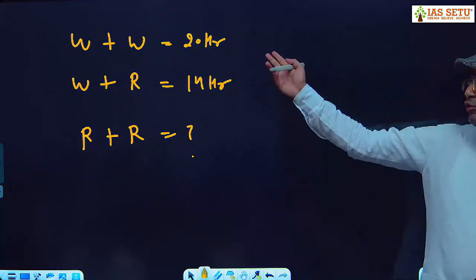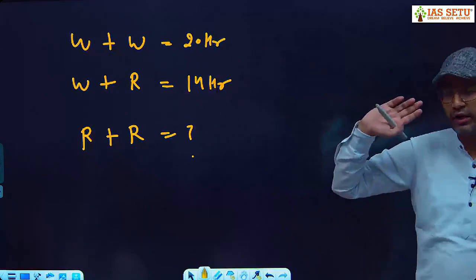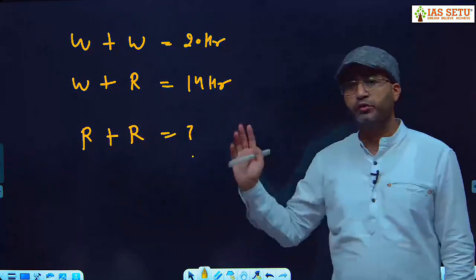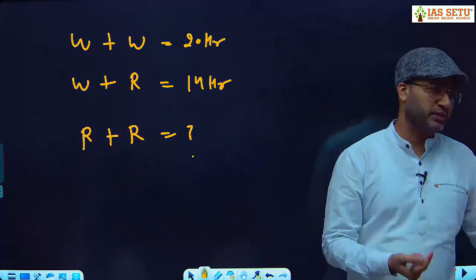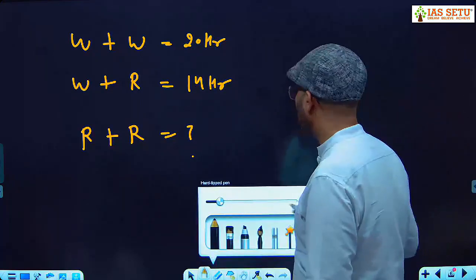Two times walking is 20, so one side walking is 10. Put the value of walking, and you get the value of riding. Then put the value of riding plus riding, and you get the answer. The second method is replacement. What is your answer? See here, I will tell you both methods.